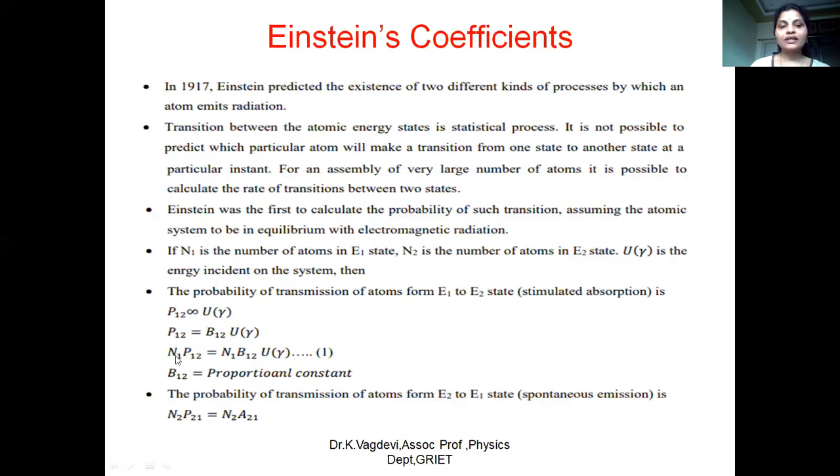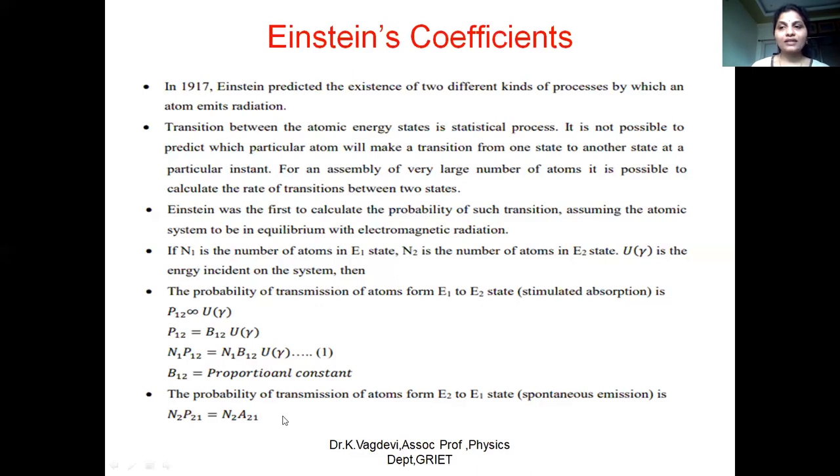Now the population, considered as the number of atoms in the ground state and the number of atoms in the excited state, is taken as N1 and N2. So N1 P12 is equal to N1 B12 U nu, multiplying with N1 on both sides. N1 is nothing but the population of the electrons or atoms in the ground state. B12 is known as the proportionality constant.